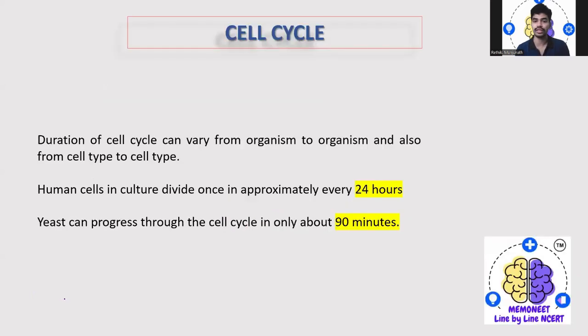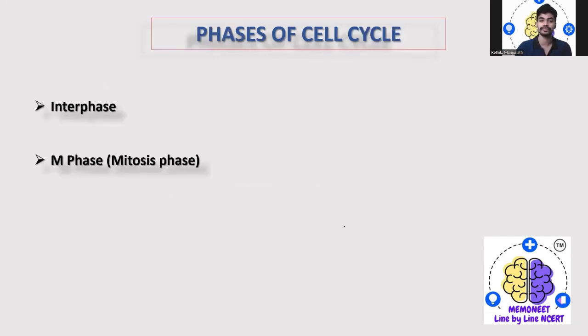So, what is that specific stage? Let us know it. The duration of the cell cycle can vary from organism to organism, and also with what kind of cell it is and what function the cell is going to perform. For example, a human cell in culture will take approximately 24 hours for cell division, whereas yeast will take around 90 minutes to complete its cell cycle. So there are basically two phases of the cell cycle.